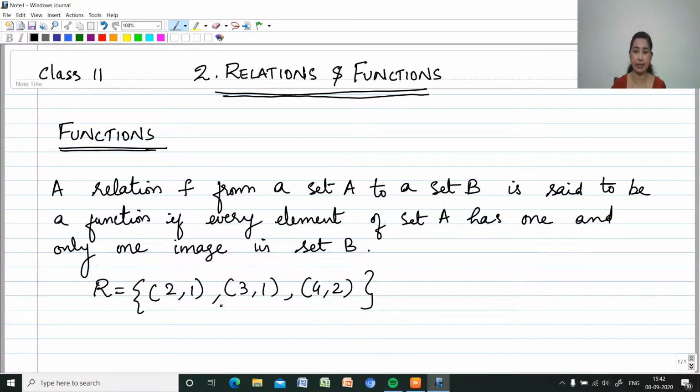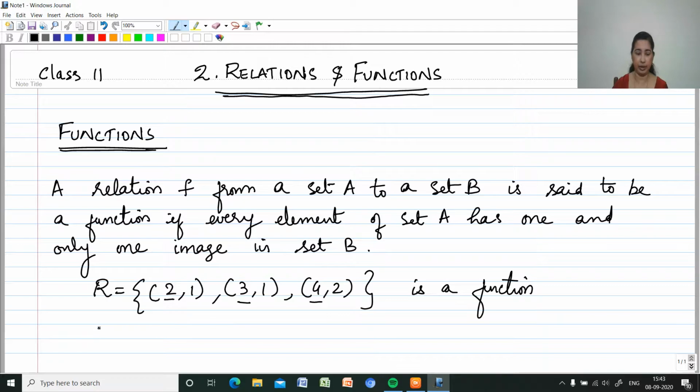Here we can see that every element of set A, meaning the first set, has one and only one image in set B. So the first set elements are all different. All the first set elements are unique. So all the elements of set A have one and only one image in set B, and therefore this given relation is a function.